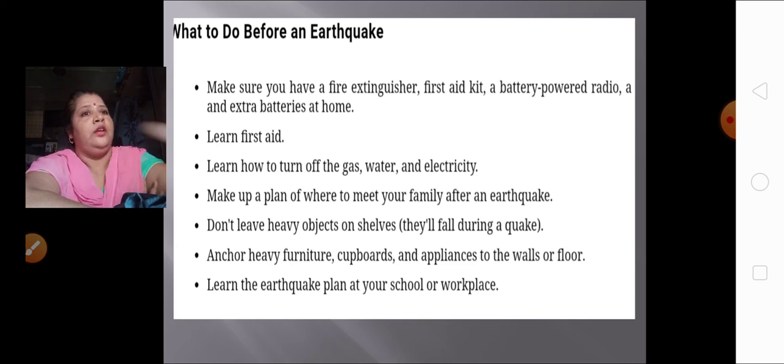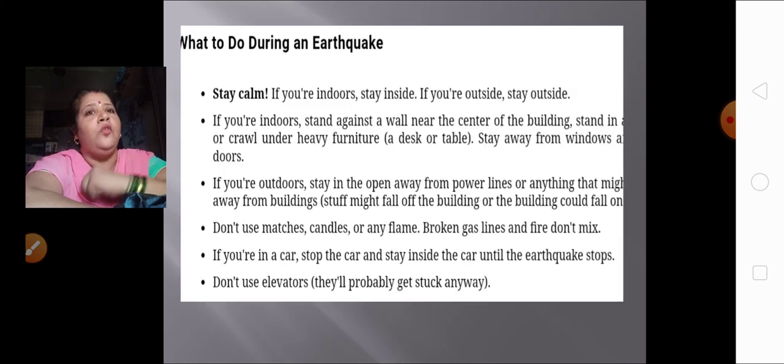Next, what to do during an earthquake? When an earthquake takes place, we get frightened and we start running here and there. So what should we do at that time? Stay calm. If you are indoors, stay inside. If you are outside, stay outside. If you are indoors, stand against a wall near the center of the building. Stand in or crawl under heavy furniture. Stay away from windows or doors.